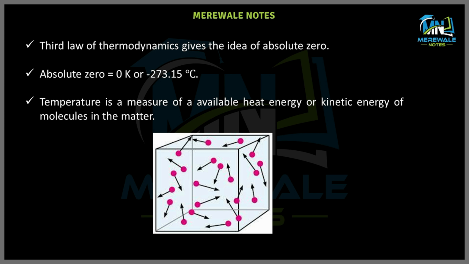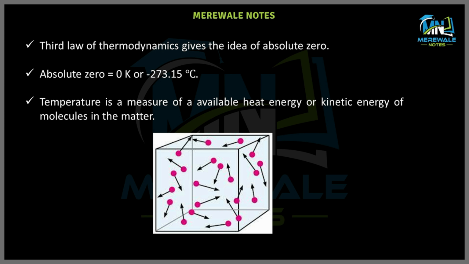So, what is absolute zero? Absolute zero is defined as the minimum temperature that we can define, which is equal to 0 Kelvin or minus 273.15 degrees C. So what is temperature? As we all know, temperature is the measure of the degree of coldness or hotness. Another definition is that temperature is a measure of the available amount of heat energy or kinetic energy of molecules in matter.